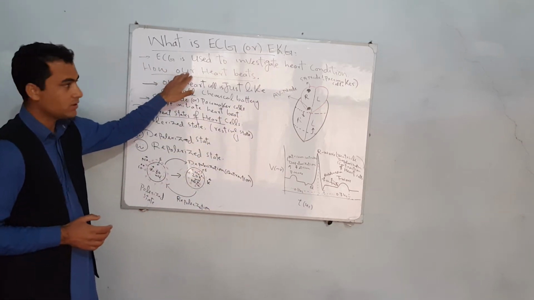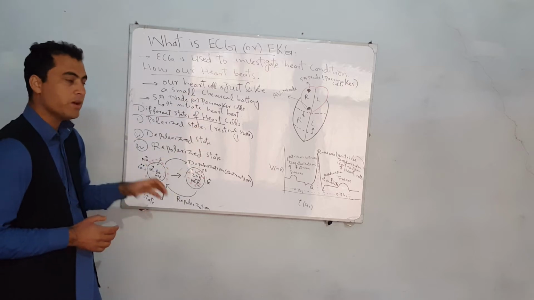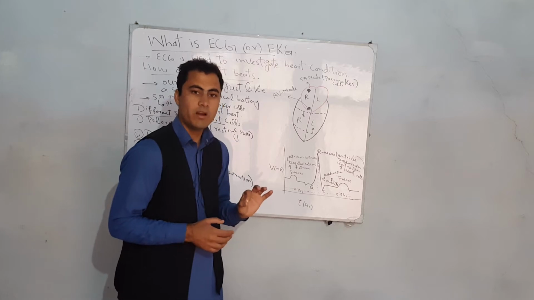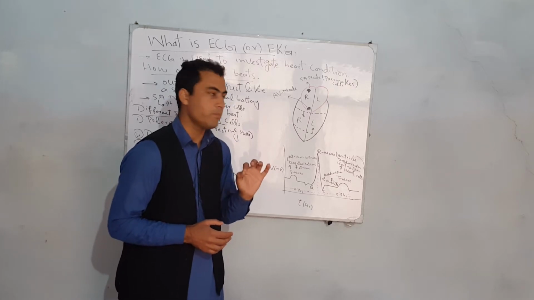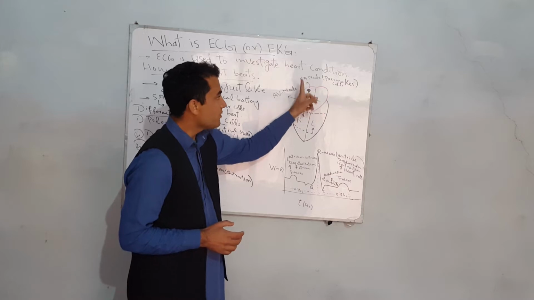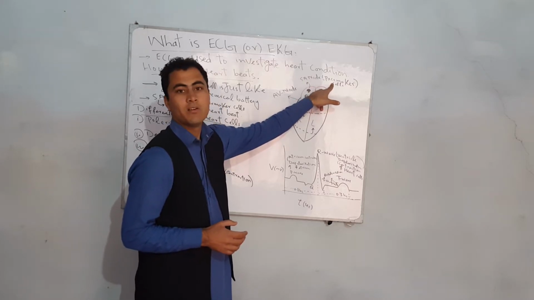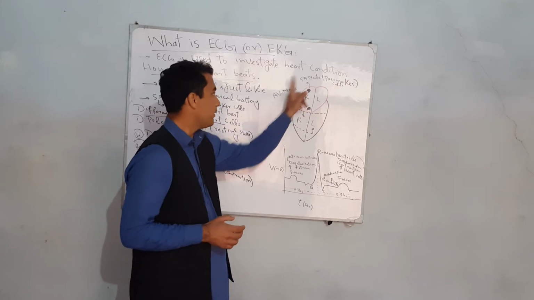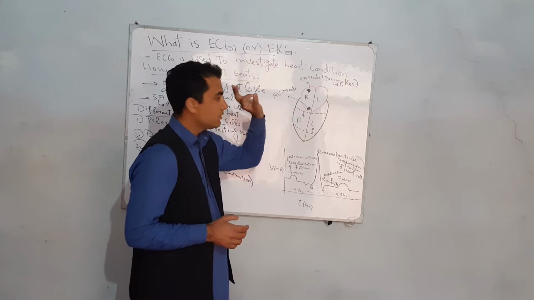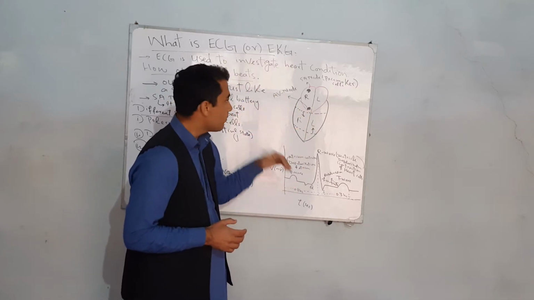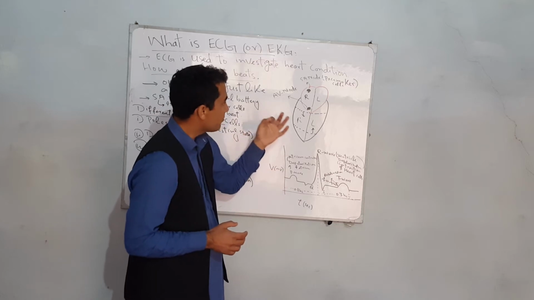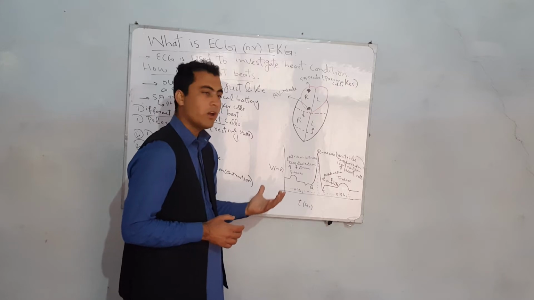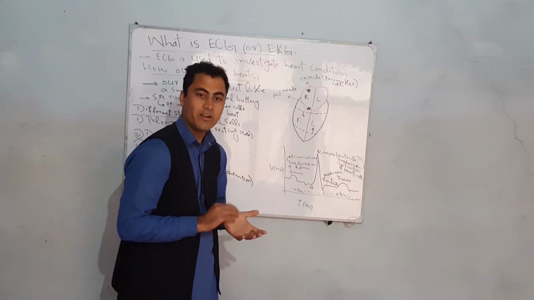Now, how does our heart beat? The basic phenomenon behind the heart beating is the heart cells. Our heart cells are like a chemical battery. Each heart cell generates potential on the order of millivolts. Now, how do they generate that potential? For that, pacemaker cells are responsible. These pacemaker cells, which are the sinoatrial node and atrioventricular node, generate electric potential on the order of millivolts. But how do these pacemaker cells generate this potential? For that, we have to understand what is polarization, depolarization, and repolarization of the cell.